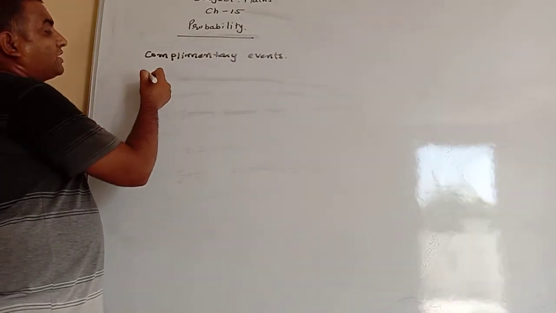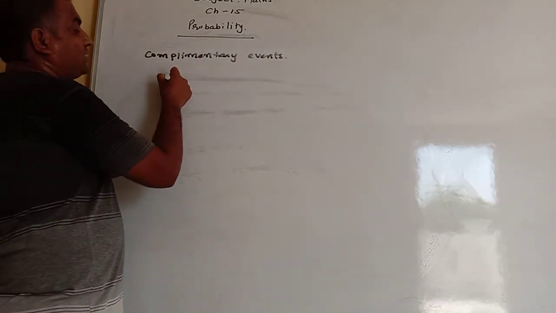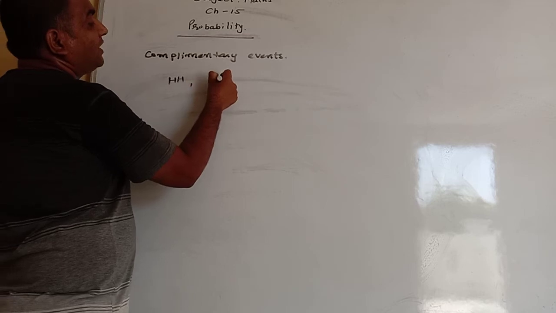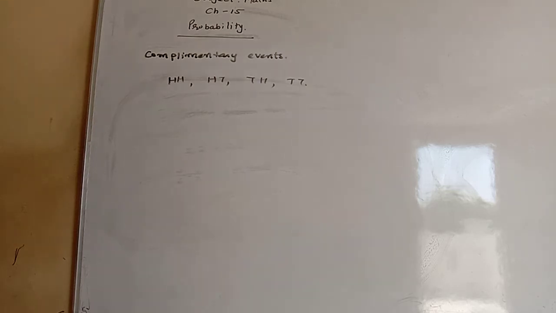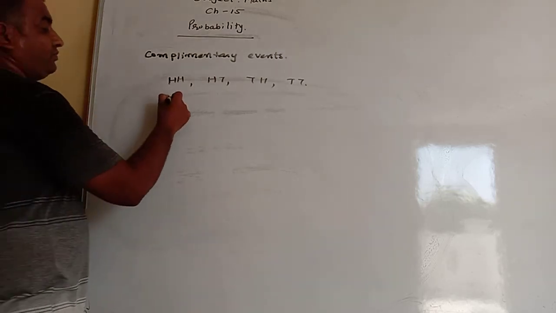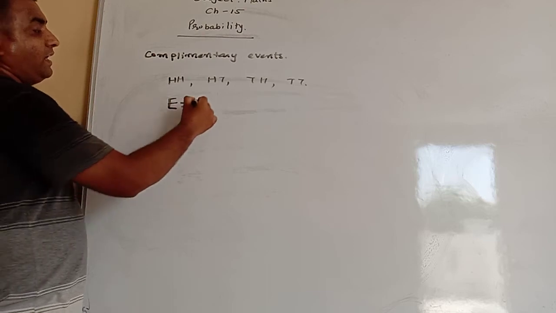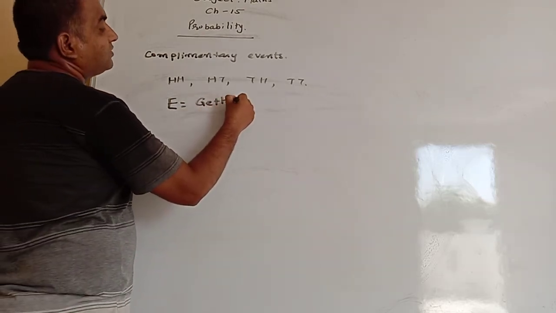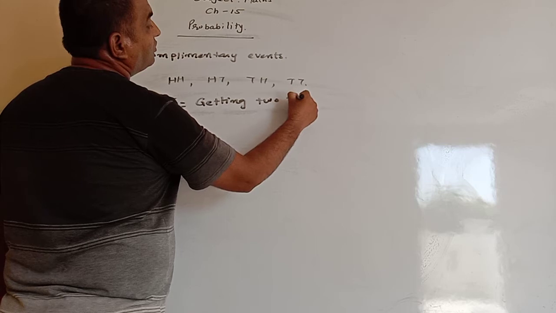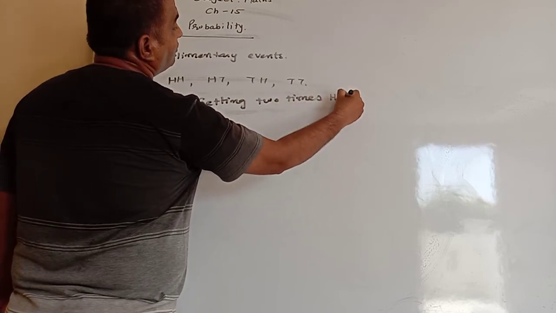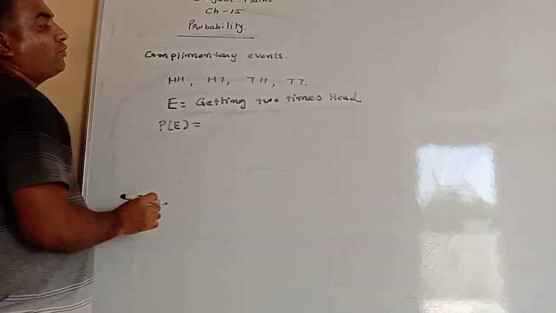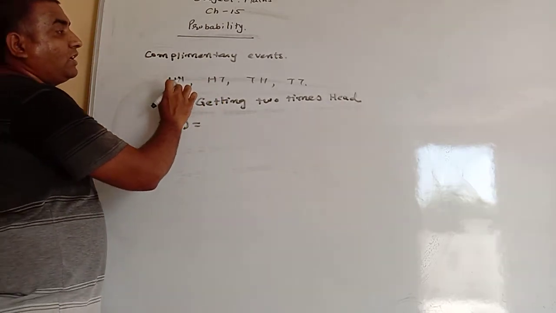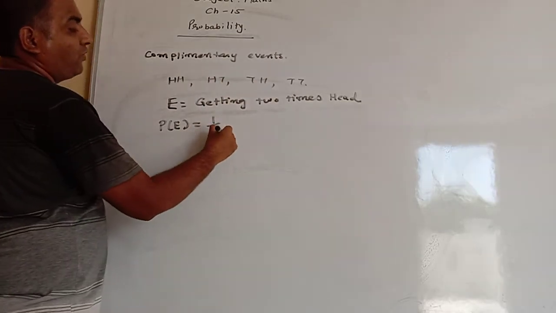Let's see one more example. Suppose we throw the coin 2 times, then we have the 4 results: double time heads, heads tail, tail heads, and tails tails. So event E we take as that getting 2 times heads. And so probability of E is equals to getting 2 times heads only one result, and total results are 4, so it will be 1 by 4.